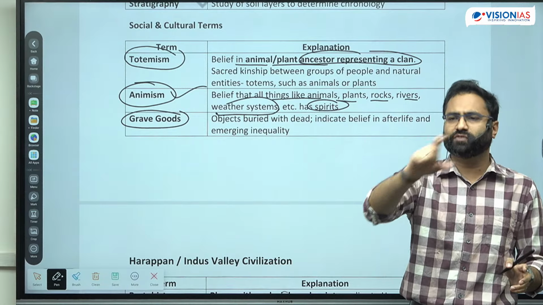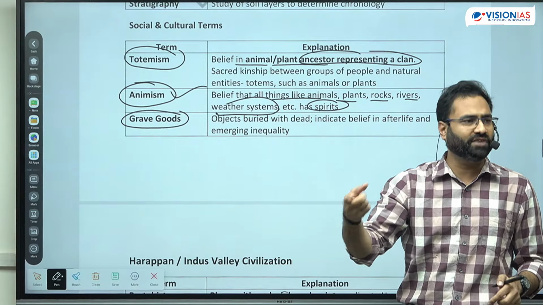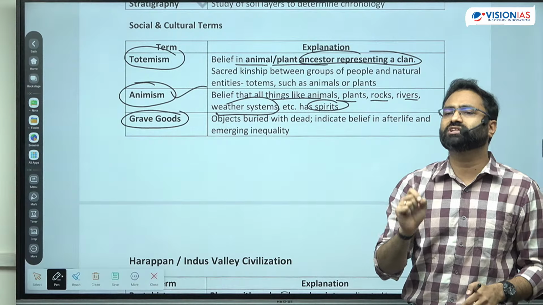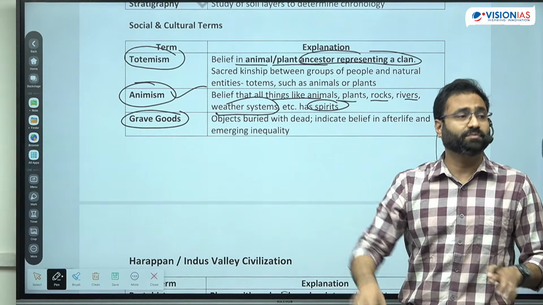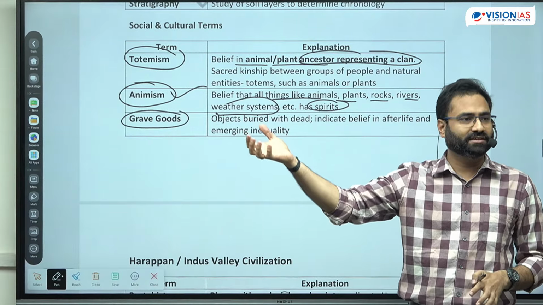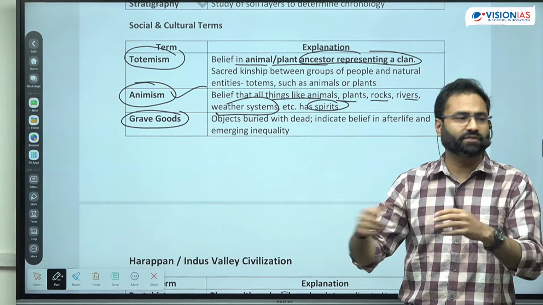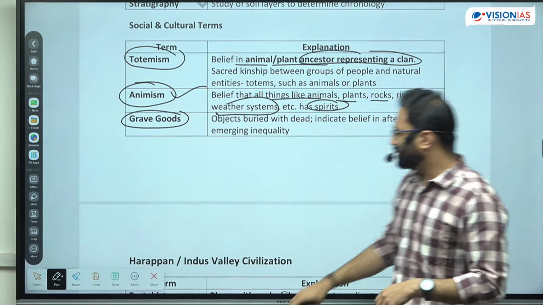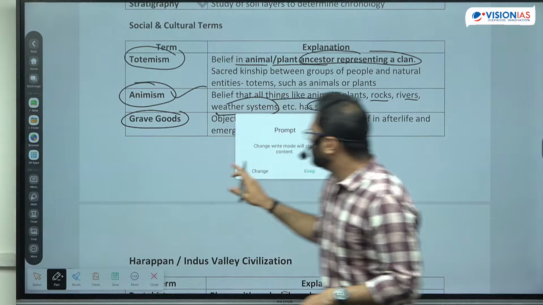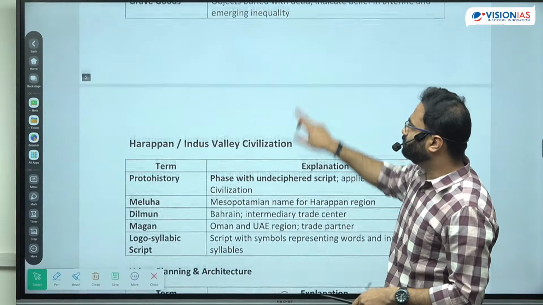There were a lot of other things that give an idea regarding the afterlife, and that give an idea regarding the social stratification also, that this might be the clan's leader. That's why there are a lot of things that were associated with that particular grave. Okay? So this is regarding the Lithic ages or the prehistoric time period.